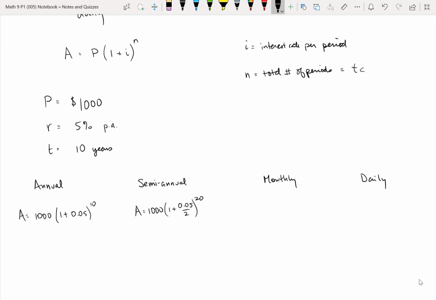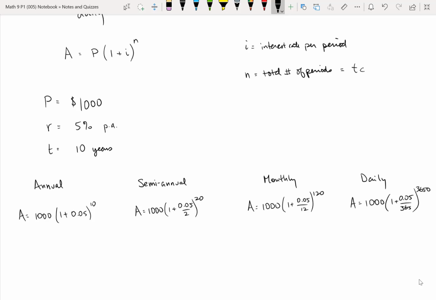For the monthly, we'll have the accumulated amount equal to 1,000 times 1 plus 0.05 divided by 12, raised to the power of 10 times 12, which is 120. And for daily, we're going to have the accumulated amount equal to 1,000 times 1 plus 0.05 divided by 365, raised to the power of 10 times 365, which is 3650.